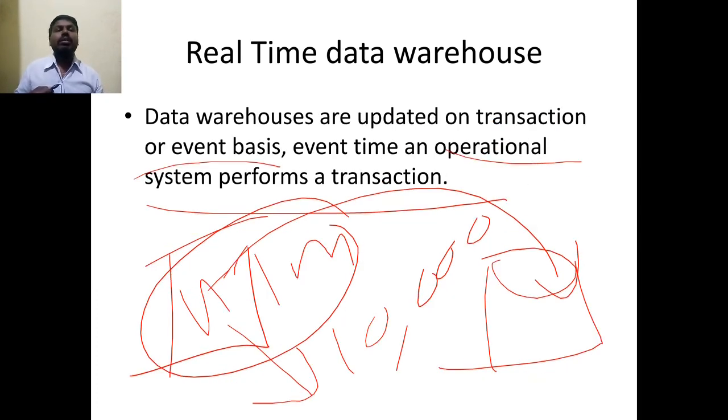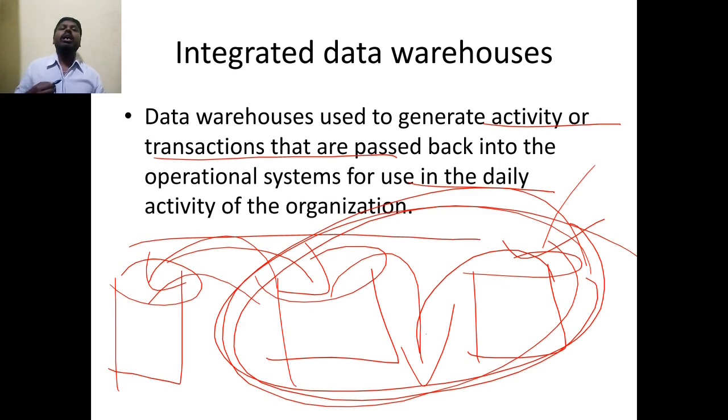Real-time data warehouse means the data warehouse will be updated on every transaction or event basis, like an ATM. Whenever you withdraw an amount, immediately your database will be updated in the bank database. Integrated data warehouse: here the data warehouse is used to generate activity or transactions that are passed back into the operational system. Generally here we will combine two or more databases to do the operations.